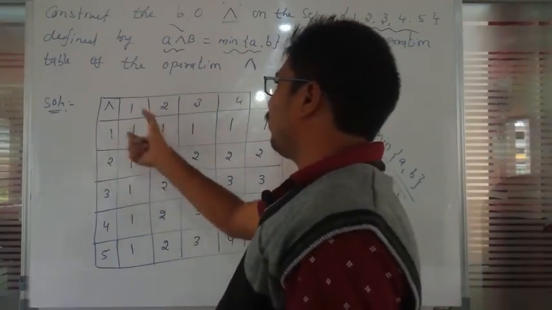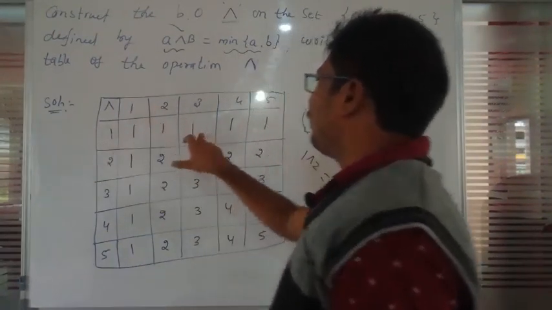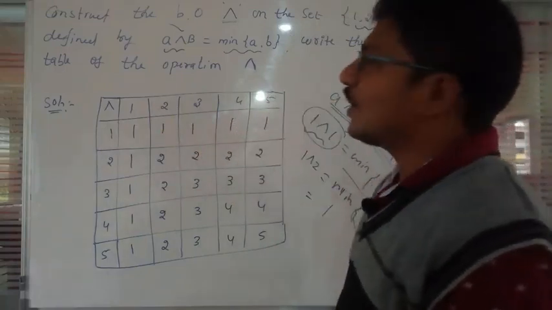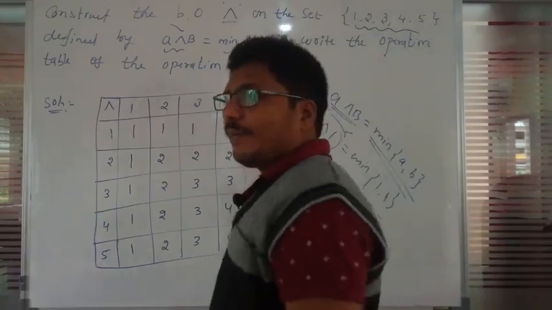You should write 1 and 2. What is the minimum value? 1. 1 and 3, minimum value 1. 1 and 4, minimum value is 1. 1 and 5, minimum value 1. This type you should construct the operation table.